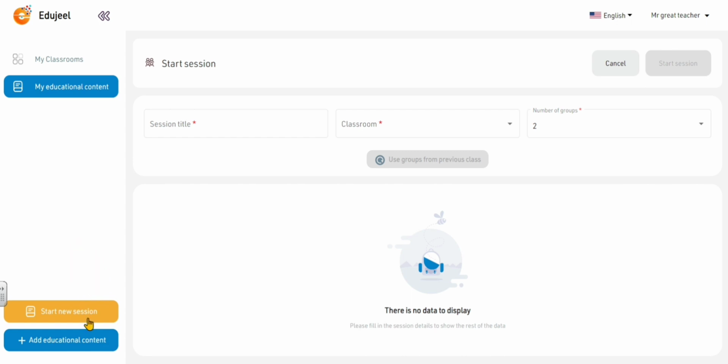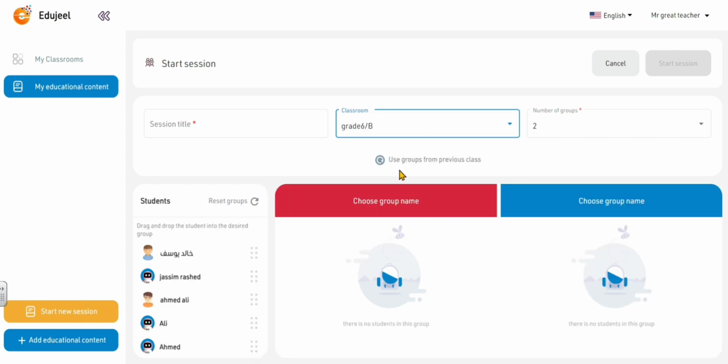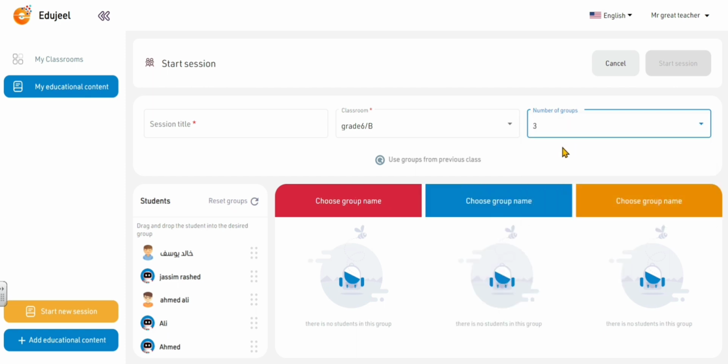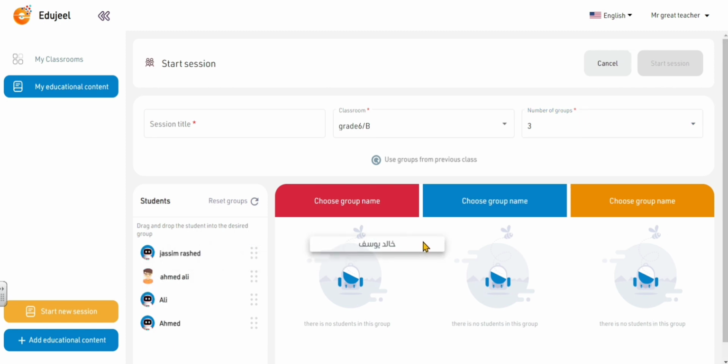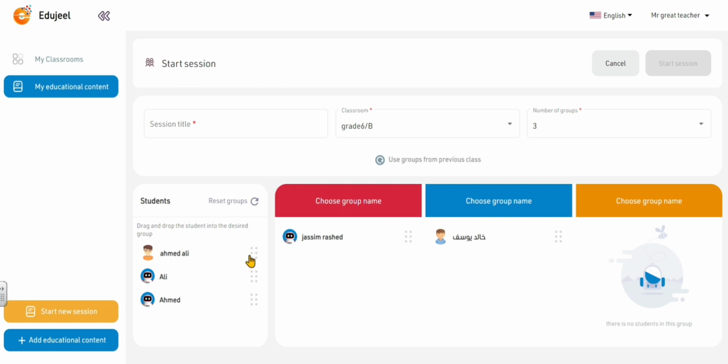Of course, you will click here. Then this interface will appear in front of you. You will have the classrooms that you created before. Let's have, for example, grade 6 B. You can add the students to your groups. You can divide them into 3 groups, for example. It's easy to add the students. Just click here and move. Click and move. Just simple like this. It's very easy.